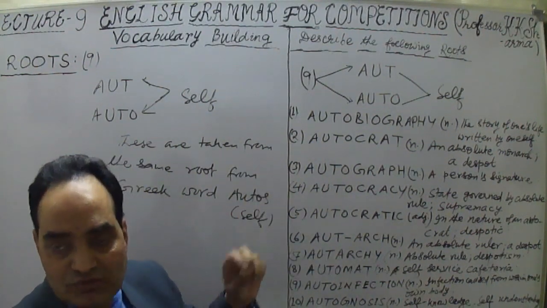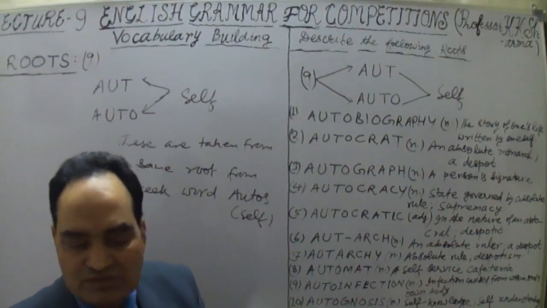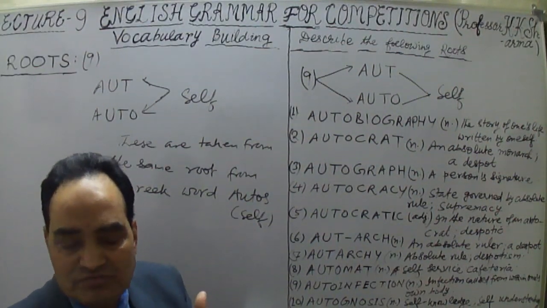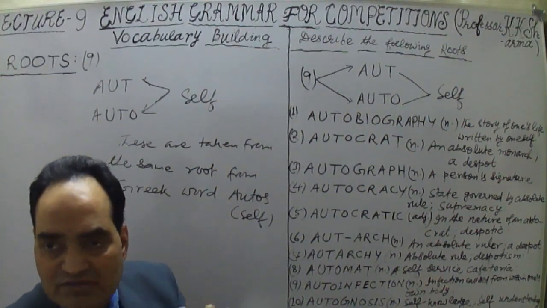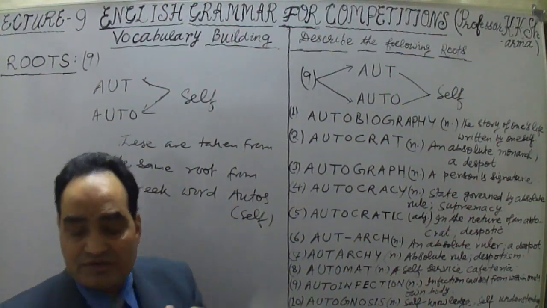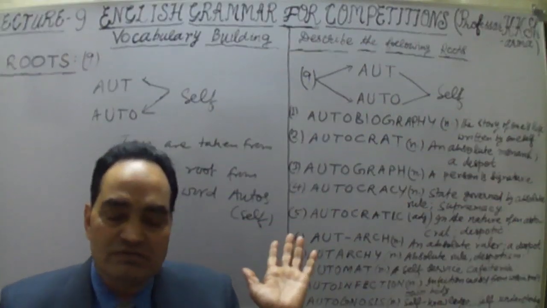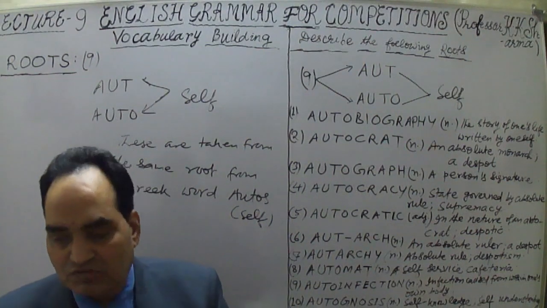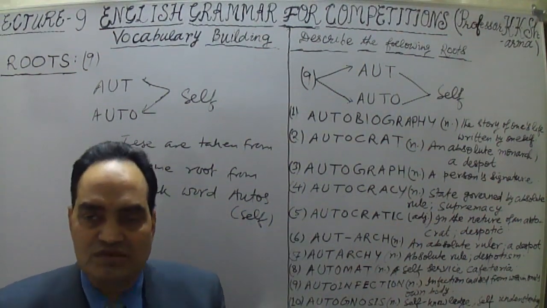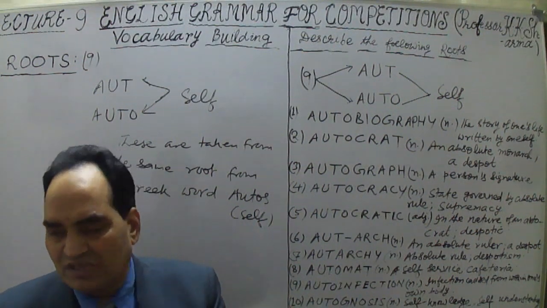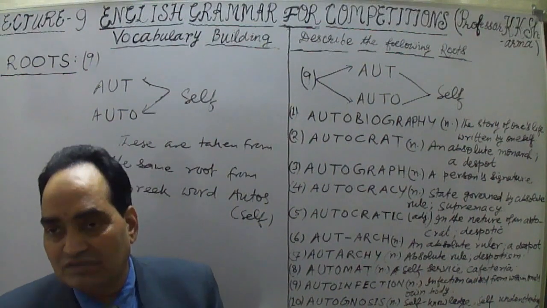Take autism, for example. When a person is only thinking inside oneself, that person has a psychic problem. Autism is when a person is suffering from that psychiatric problem. A psychiatric problem is when a person is away from the outside world. He or she is not thinking about the outside world but only paying attention towards oneself. That is a disease type. So it's a negative word when we are paying more attention towards oneself.